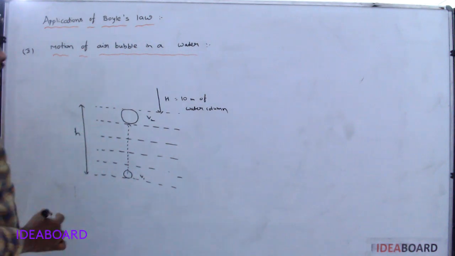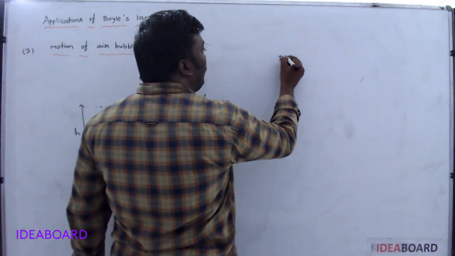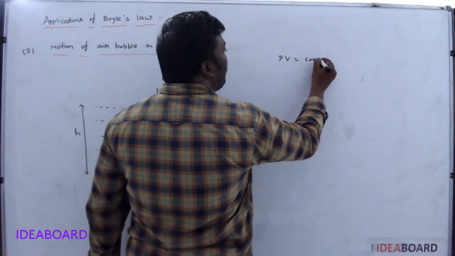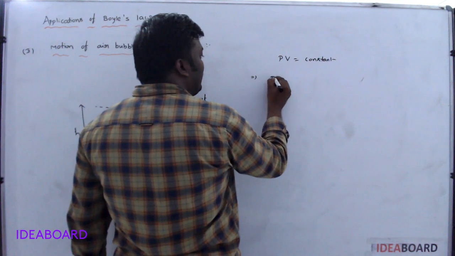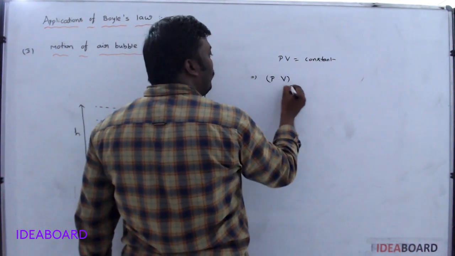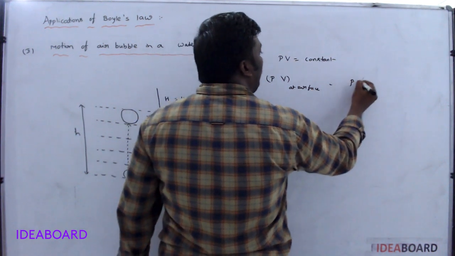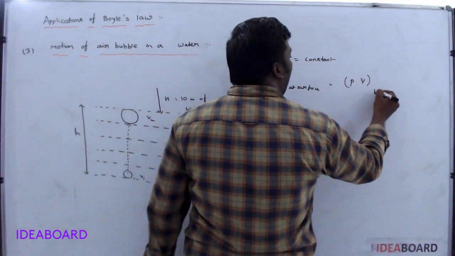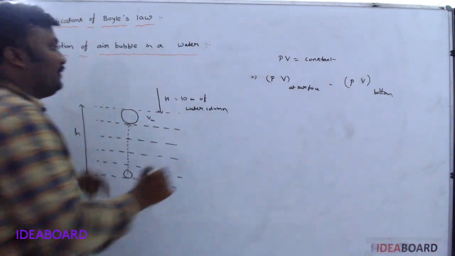Now from Boyle's law, what is the formula we know? PV is equal to constant, meaning pressure and volume at the surface is equal to pressure and volume at the bottom of the lake. What is the pressure at the surface?